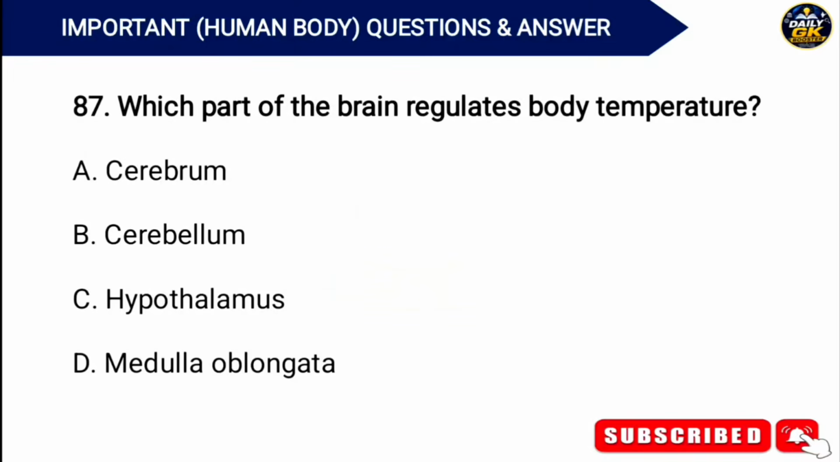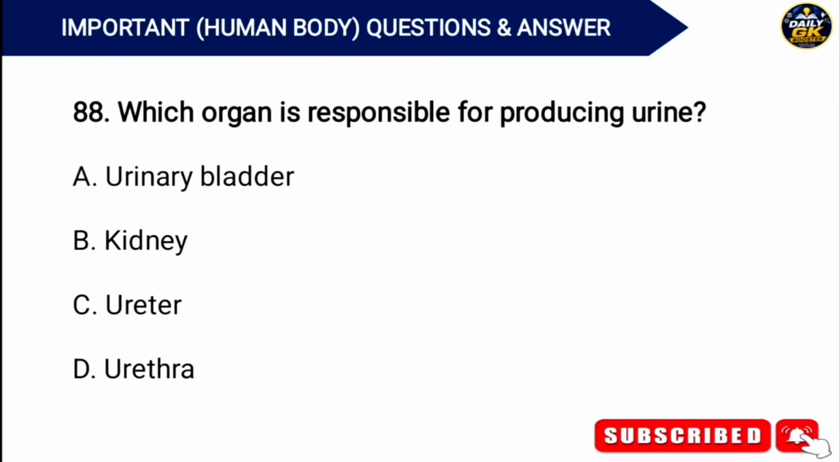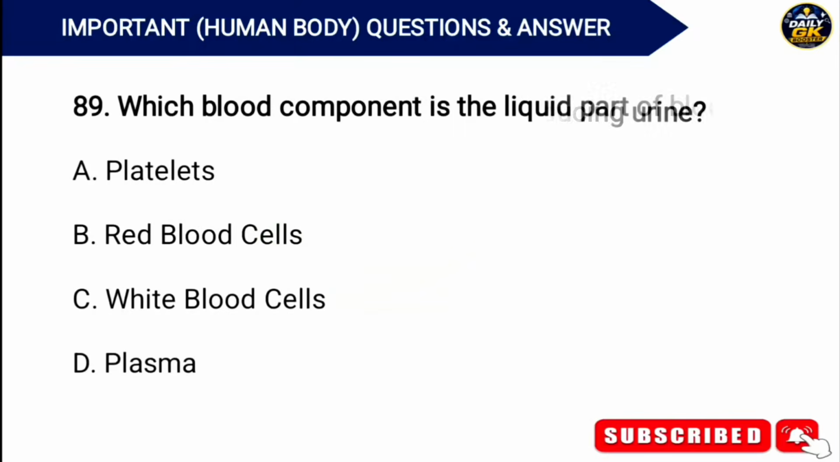Which part of the brain regulates body temperature? Answer. Option C. Hypothalamus. Which organ is responsible for producing urine? Answer. Option B. Kidney. Which blood component is the liquid part of the blood? Answer. Option D. Plasma.